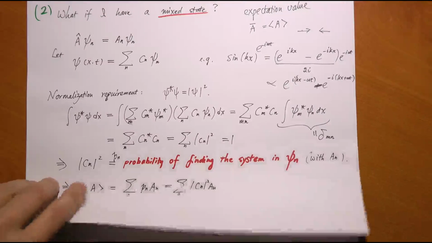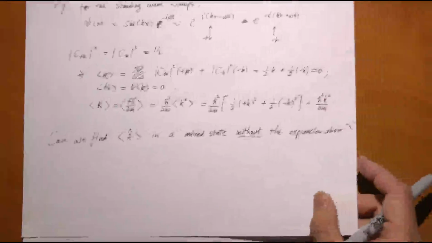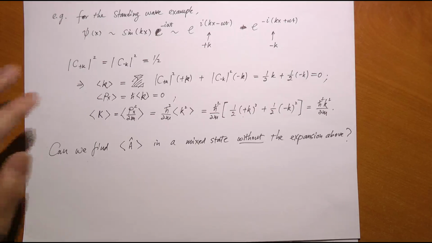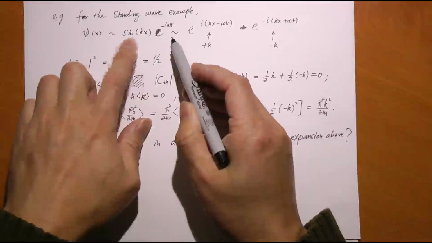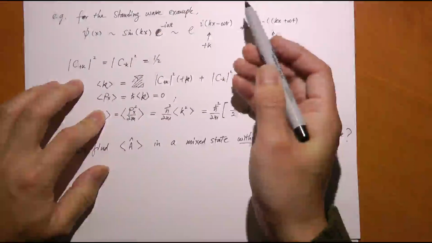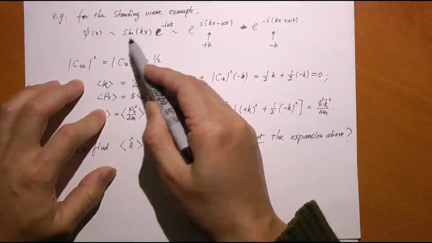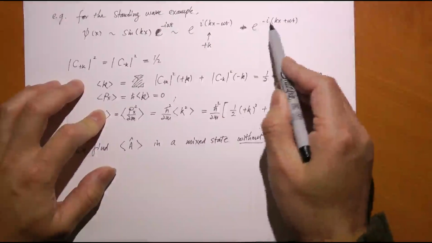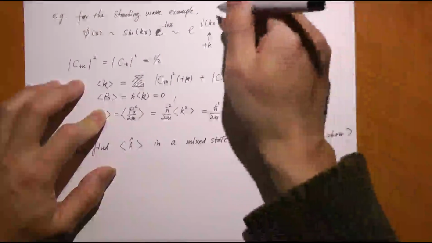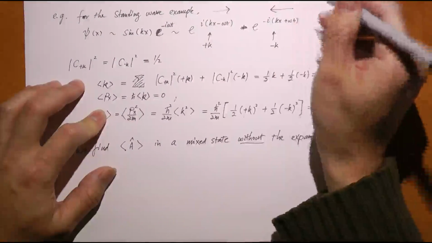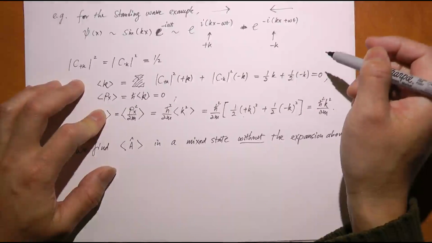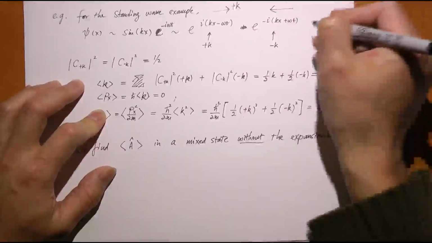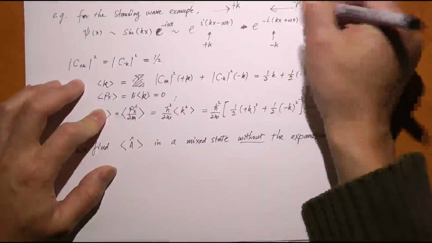Let's look at an example, using the standing wave again. The time-dependent part, e to the negative eigenvalue t, I don't really care that much about. The space-dependent part is sine kx. Again, I break it down into e to the ikx and e to the negative ikx. Here's a forward traveling wave, and here's a backward traveling wave. So 50% of the time the system is traveling this way, with positive k. The other 50% of the time you find the particle going backwards, with negative k.